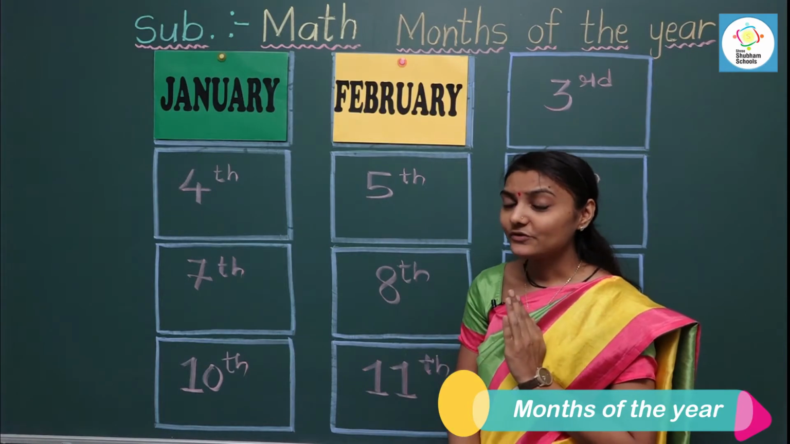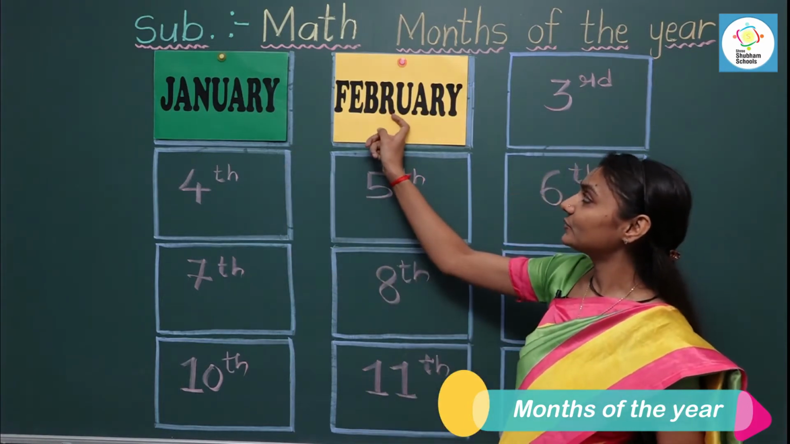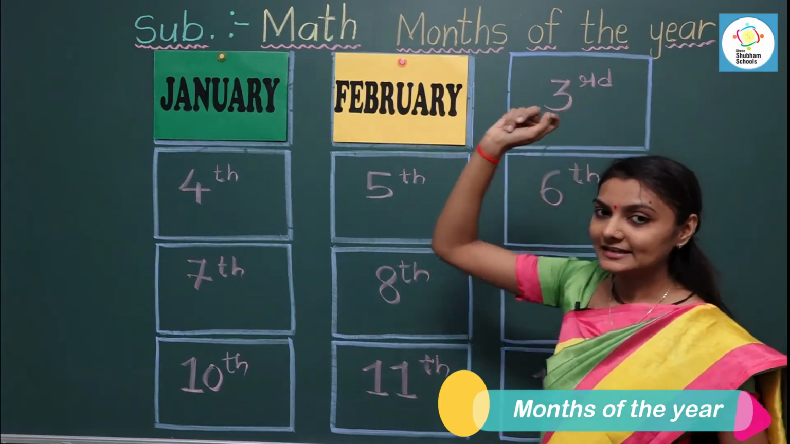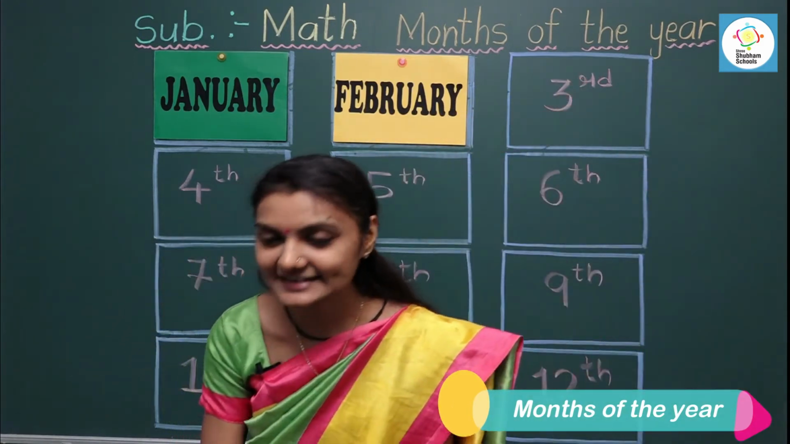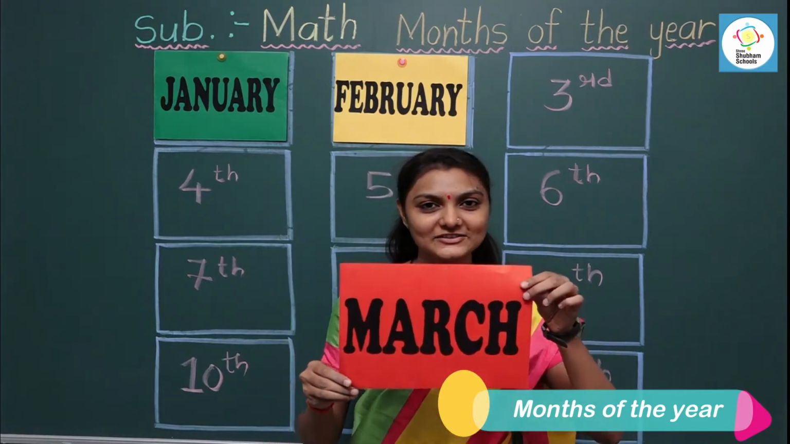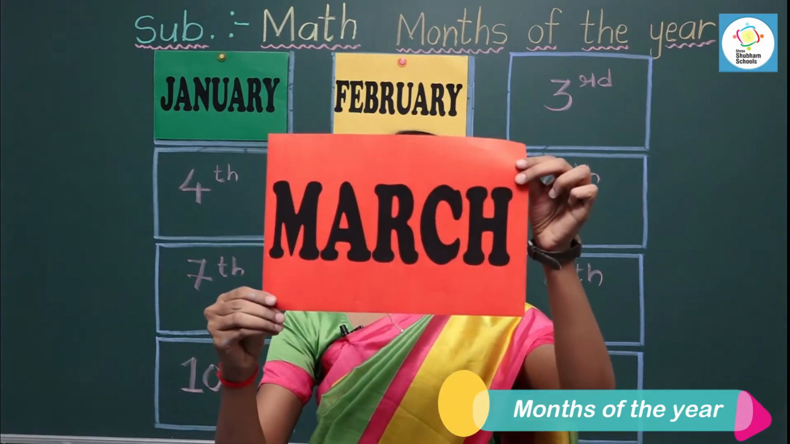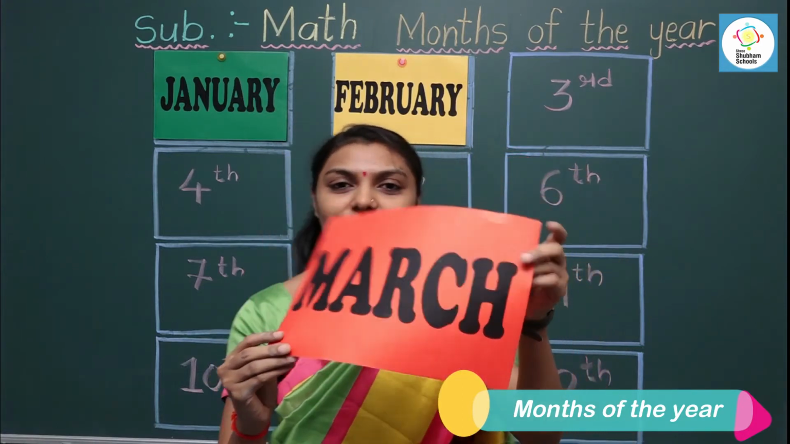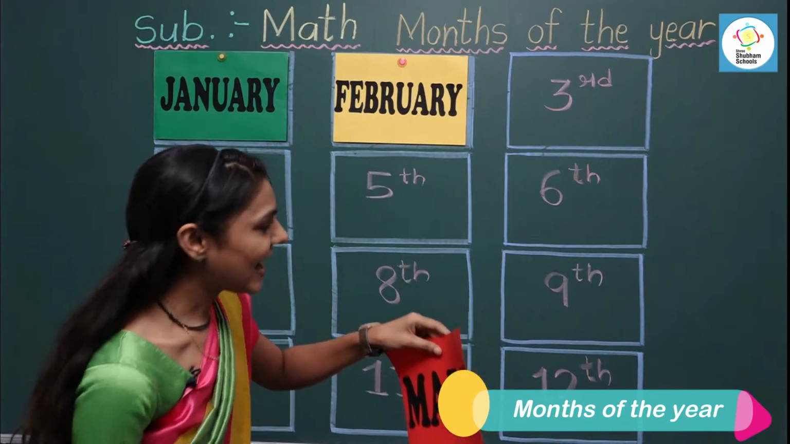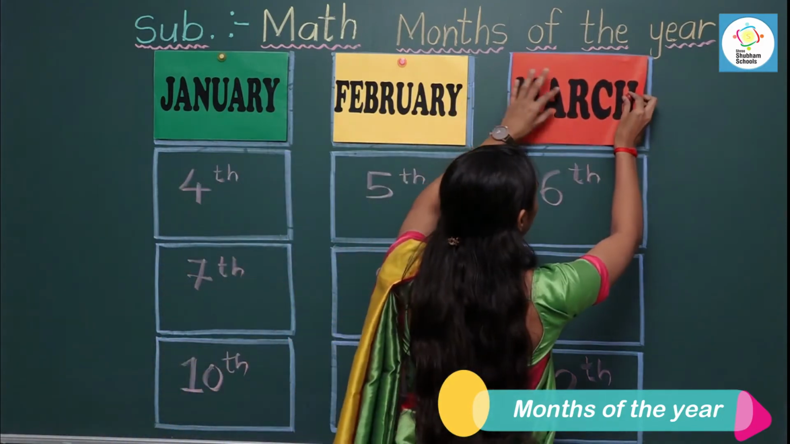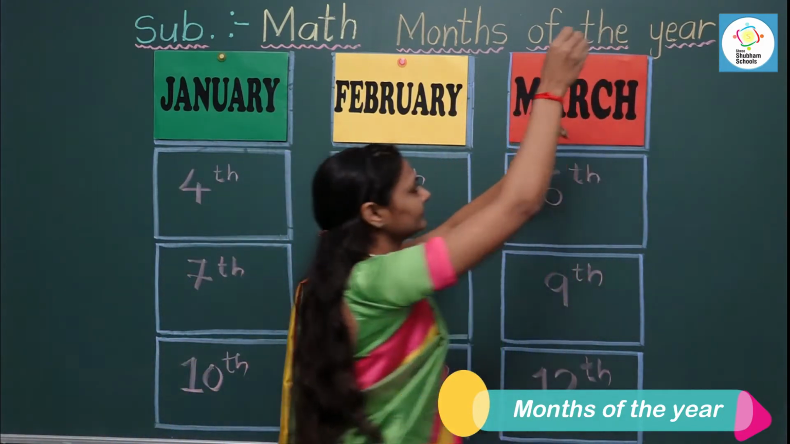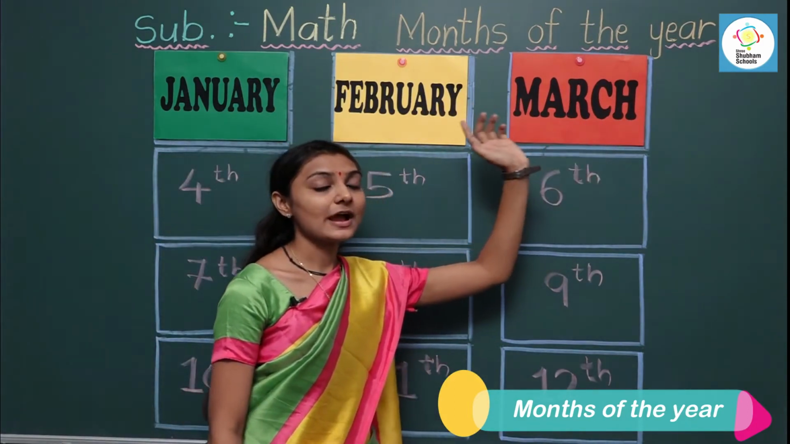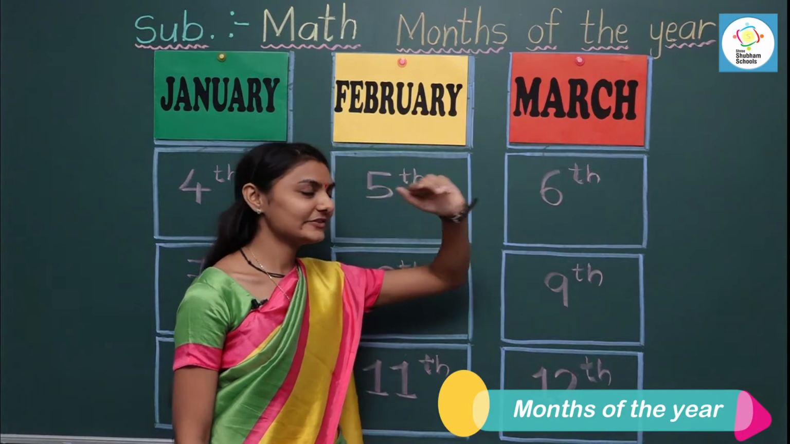Now which month comes after February? Which month is the third month of the year? Let me help you. It's March. Read the spelling. March. So March is the third month of the year. Now it's your turn. Read the spelling.